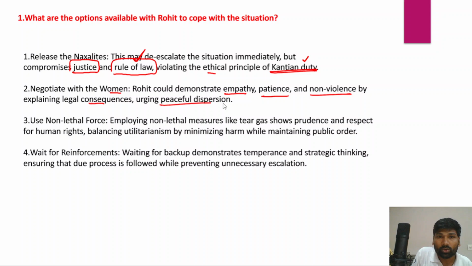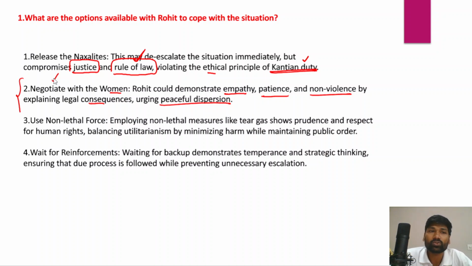Rohit can also urge a peaceful dispersion of the women. All these values could help negotiation. However, there is a lower likelihood of success, as Rohit may not have adequate time to negotiate, because women were aggressively moving towards the police. They are angry and very aggressive.